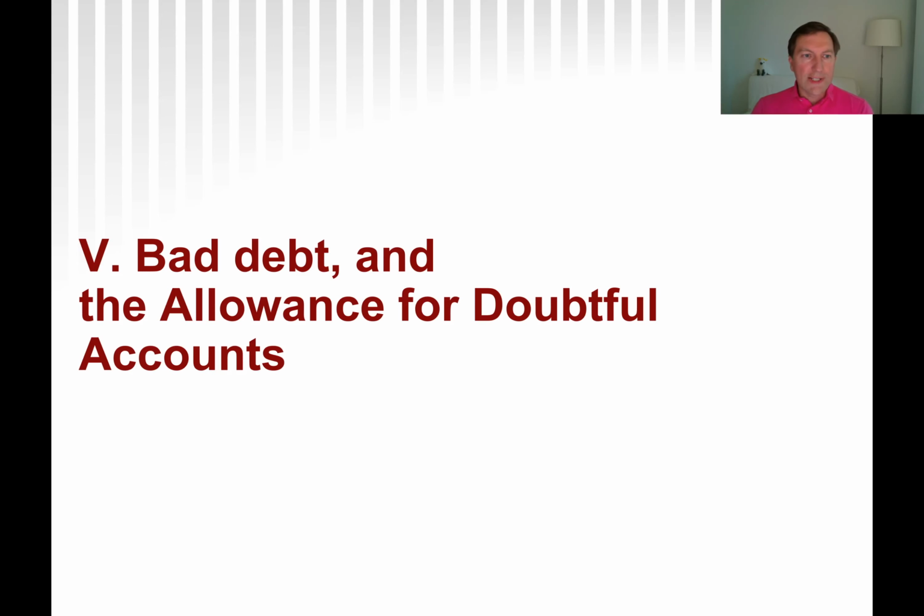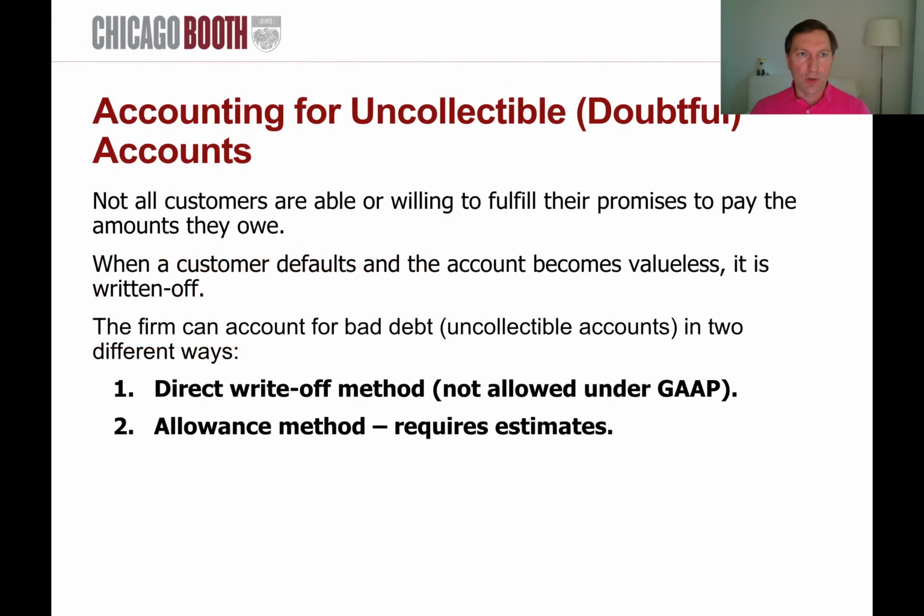So we will illustrate this in the context of the very specific allowance for doubtful accounts, but all allowances work essentially in the way that they go up by the estimated amount and they go down by the actual realized amount. Okay, so let's see how that's going to work.